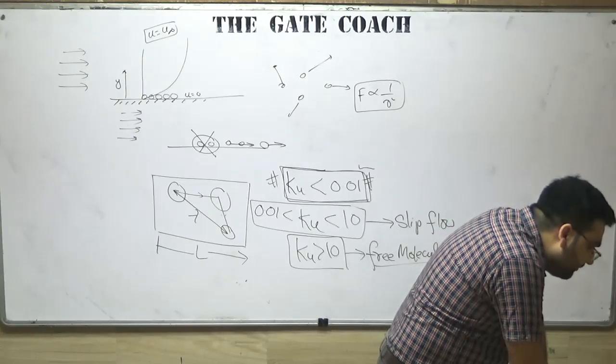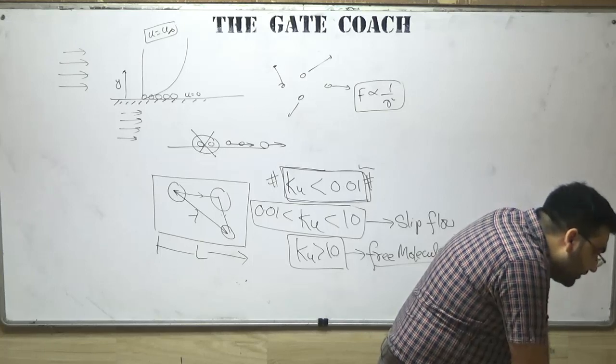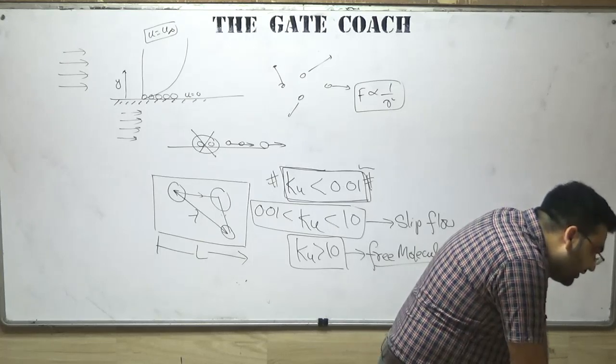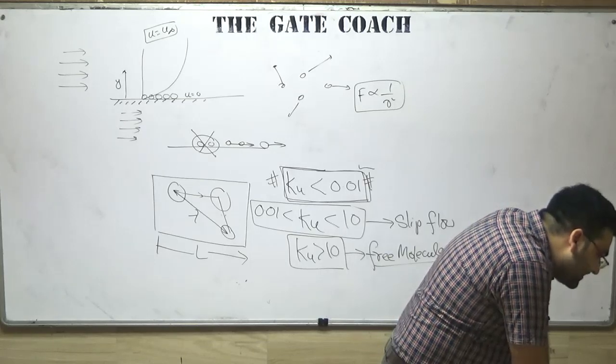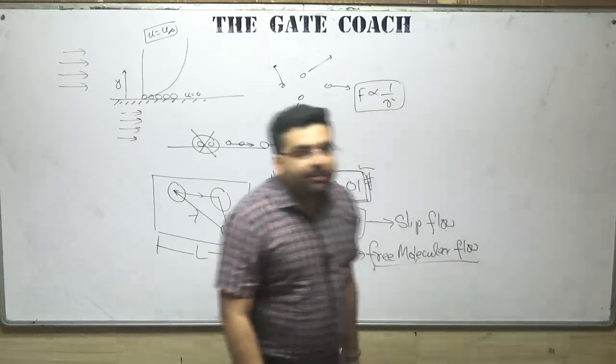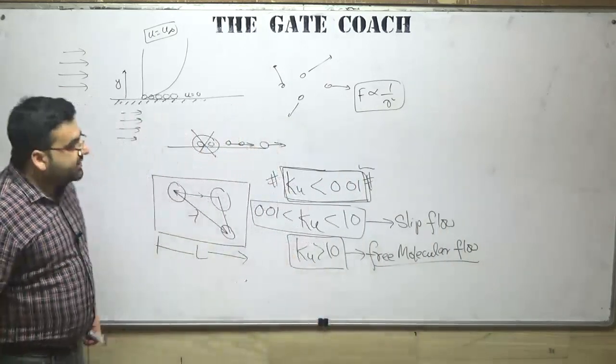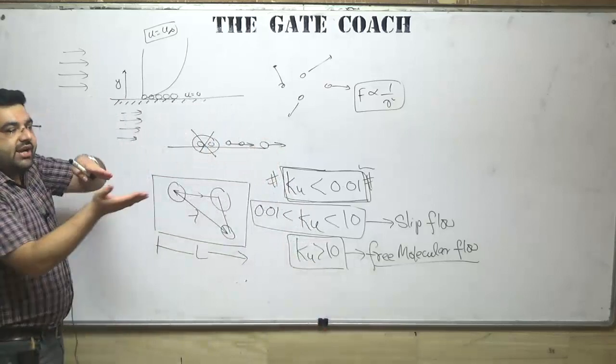Sir, what are these slip? Okay, I have done that, this I have cleared. Sir, can the flow of mercury be an example of a slip flow? No, mercury cannot be an example of a slip flow. Why? Because in mercury, I am telling you that it will slip.